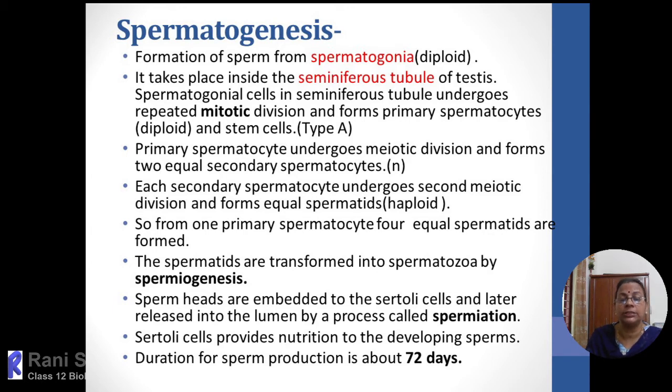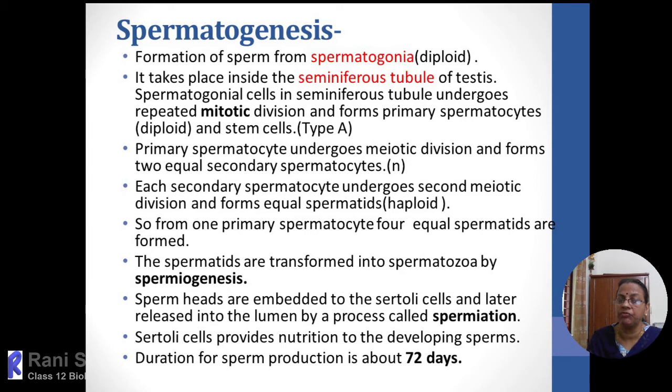And already I said there are two types of cells, type A cell and type B cell. Type A cell will retain their continuous multiplication capacity, and they will act as the stem cells, and type B cell will modify into primary spermatocyte, which is diploid. Then this primary spermatocyte will undergo first meiotic division.